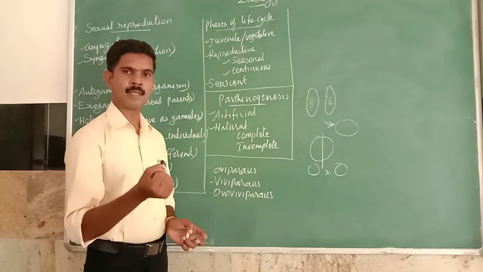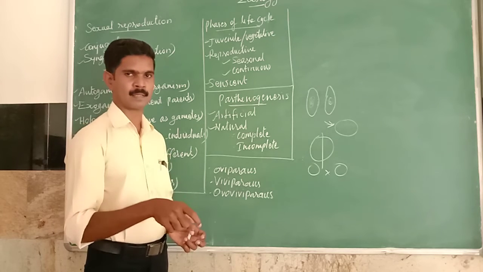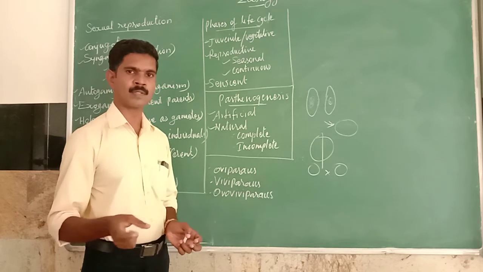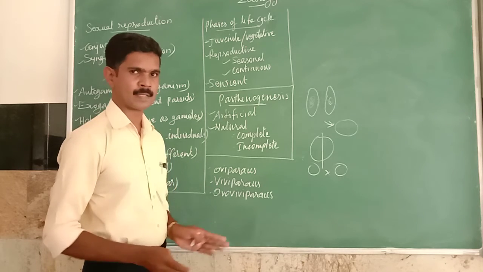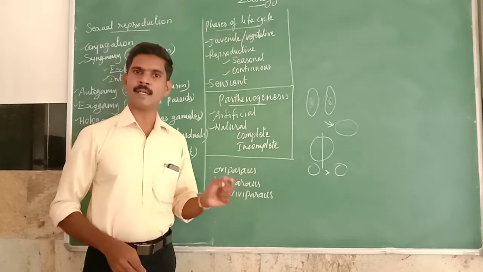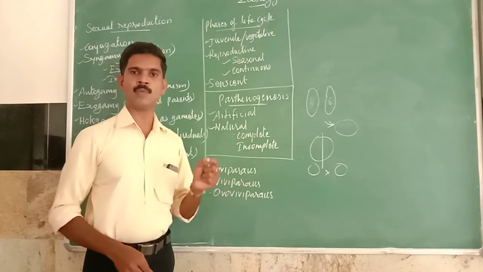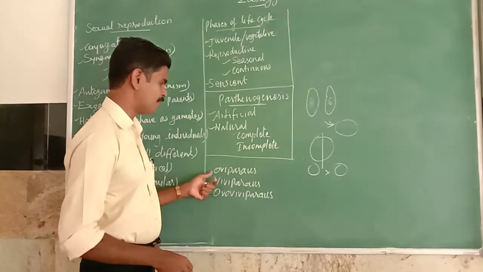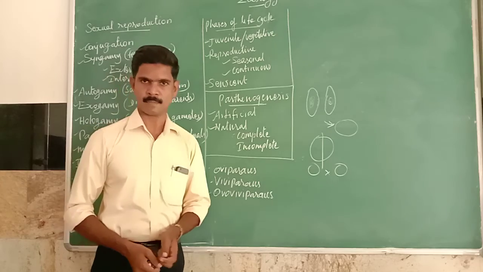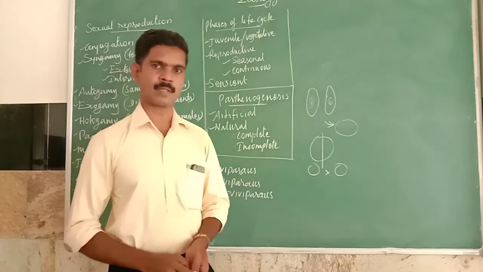So the developing embryo gets its nutrients from the egg. The mother is not supplying nutrients through the placenta. Here there is no placenta. So based on the place where the embryo is developing, the organisms are classified into oviparous, viviparous, and ovoviviparous. Understand, my dear students?